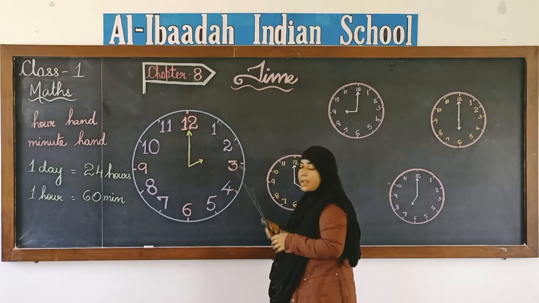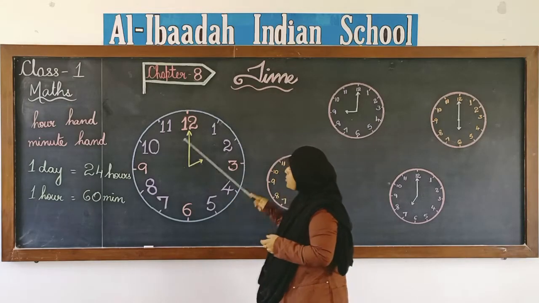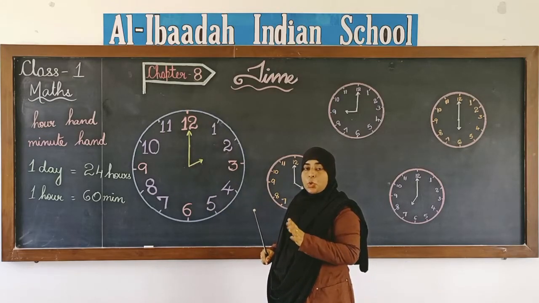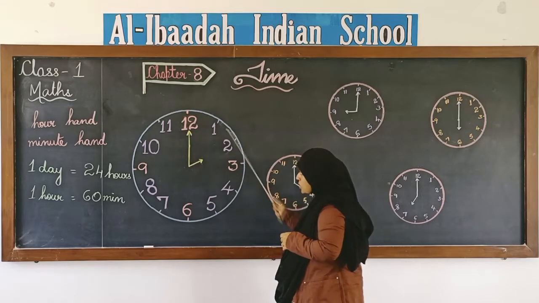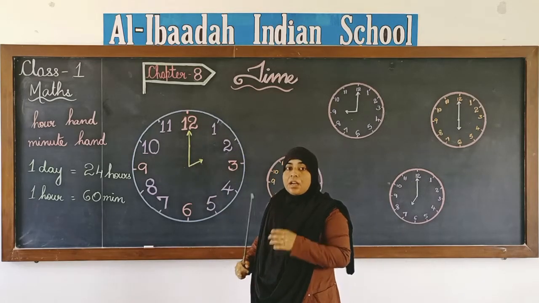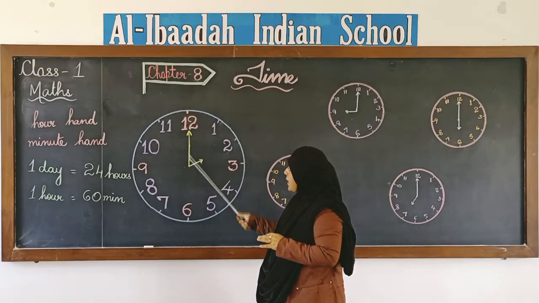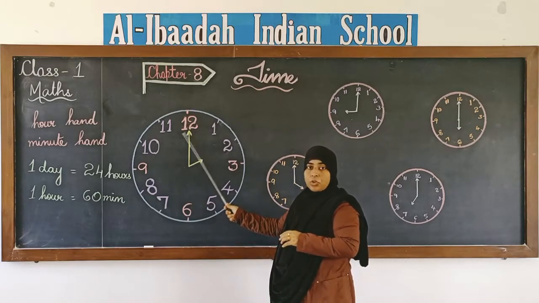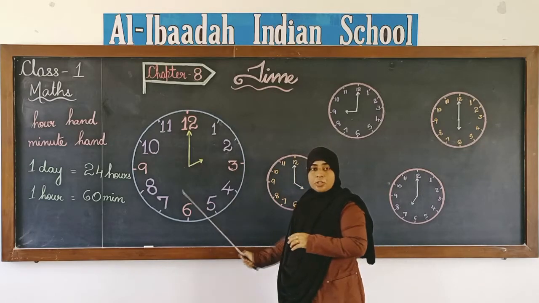Now, this hour hand moves very slowly. It moves around the clock, but it moves very slowly compared to the minute hand. The minute hand also goes round the clock, but it goes a little faster compared to the hour hand. So this minute hand is long and it moves faster. The hour hand is short and it moves very slowly.